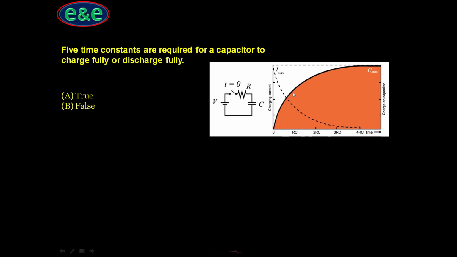To charge to the full value, it takes around 5 RC, so 5 time constants. You can see from this charging and discharging curve that it takes around 5 into RC, that is 5 time constants, to get fully charged or fully discharged. So this statement is true.